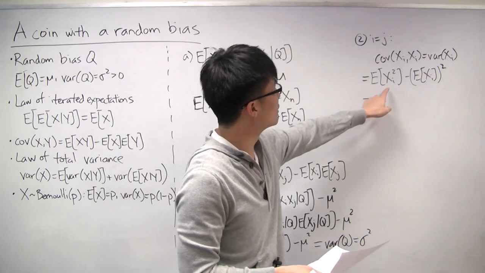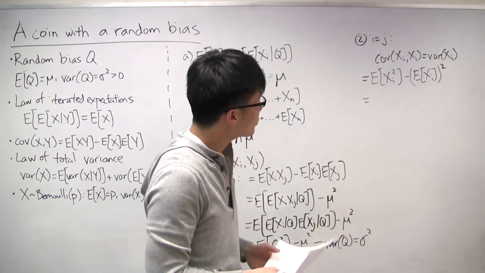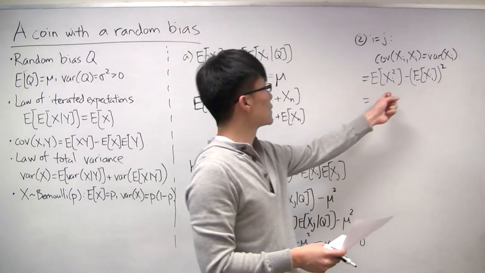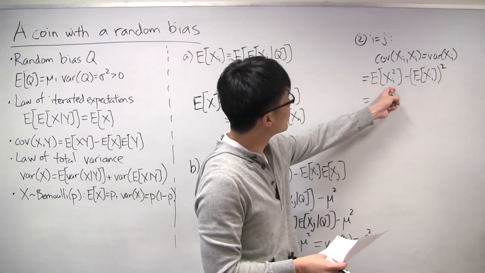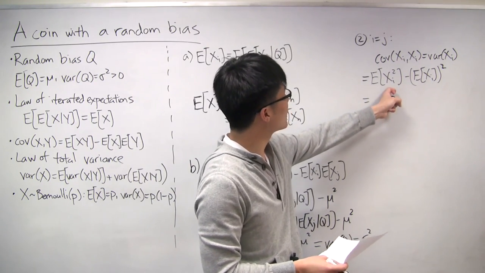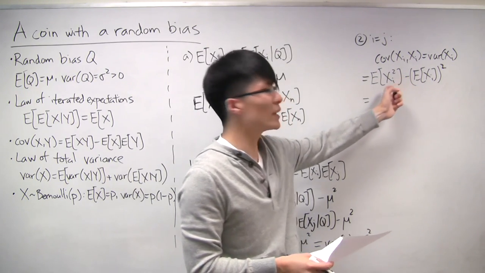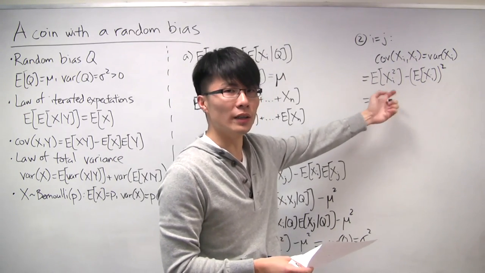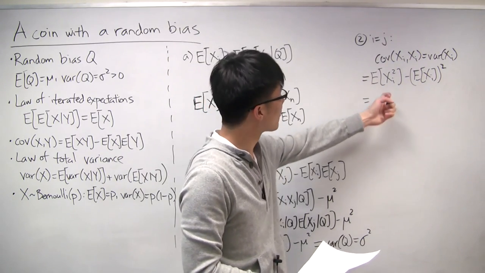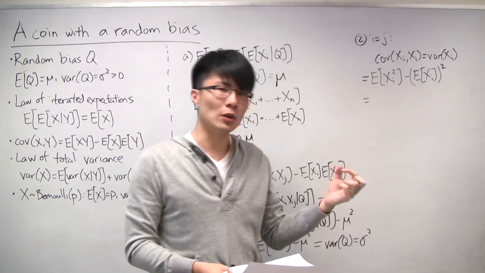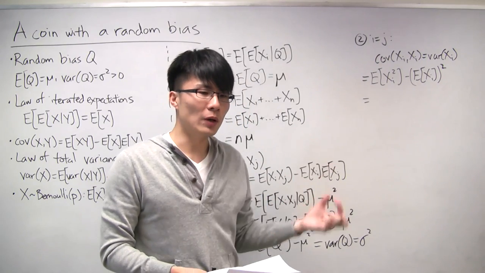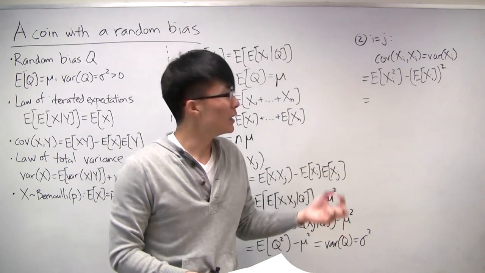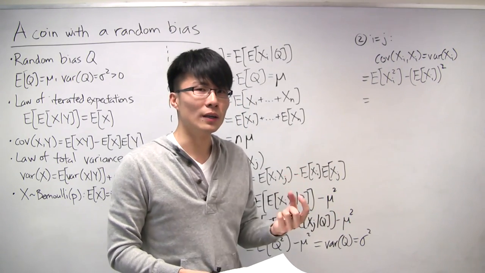But what is the expectation of xi squared? Well, we can think about this a little bit more, and you can realize that xi squared is actually exactly the same thing as just xi. And this is just a special case because xi is a Bernoulli random variable. Because Bernoulli is either 0 or 1. And if it's 0 and you square it, it's still 0. And if it's 1 and you square it, it's still 1.